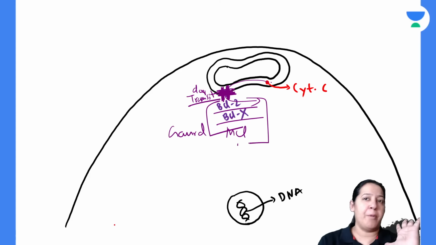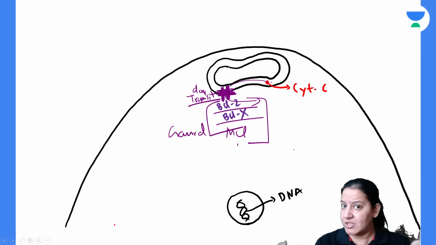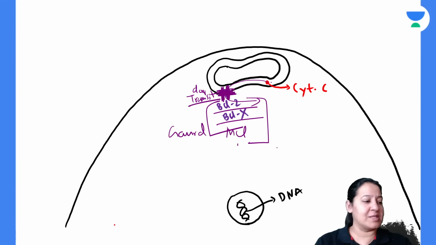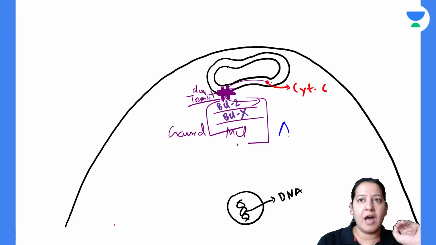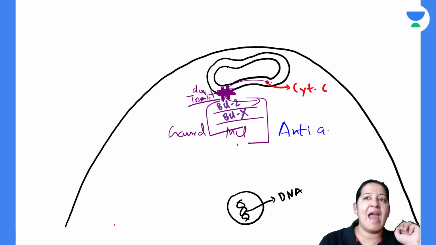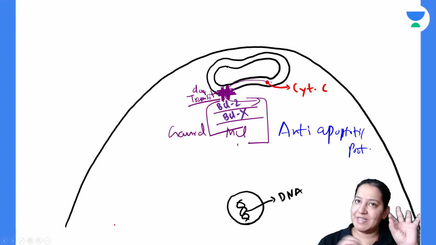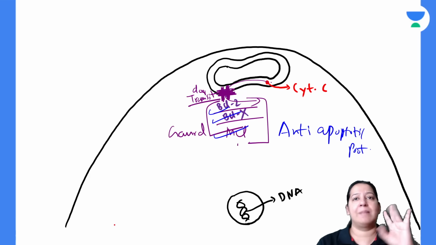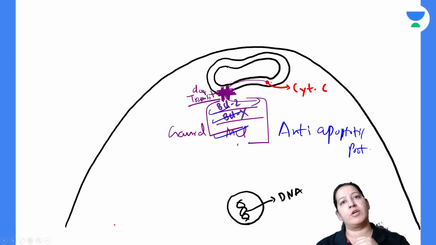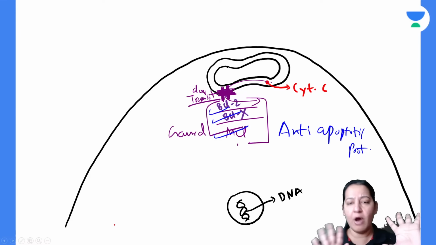So they are preventing apoptosis. If cytochrome C comes out, apoptosis will happen. So they are preventing apoptosis. That's why these three guards are known as anti-apoptotic proteins. Name the anti-apoptotic proteins. How many anti-apoptotic proteins do you know? It is BCL2, it is BCLX, it is MCL. These three are anti-apoptotic proteins. Give me a thumbs up if you got it. Everyone give me a thumbs up. So these are preventing. Till now everything is okay.